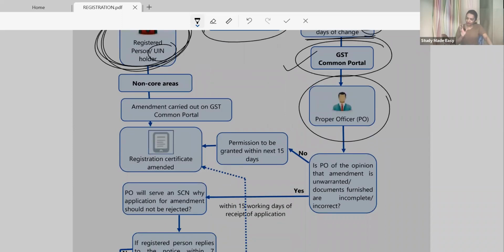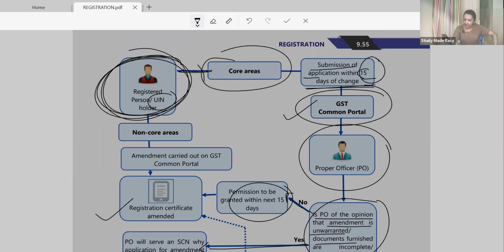So when you submit, within 15 days my proper officer will be checking everything. If the proper officer is satisfied that all these amendments are okay, I can do the amendment. But if the proper officer is of the opinion that the amendment is unwarranted or the documents are incomplete, then what will happen? If he thinks nothing is like that, then within the next 15 days he will give you the registration certificate.